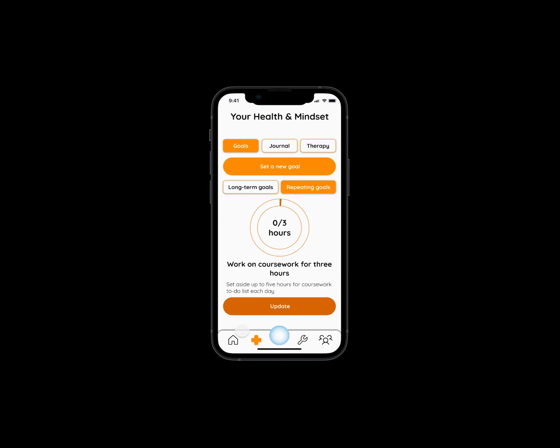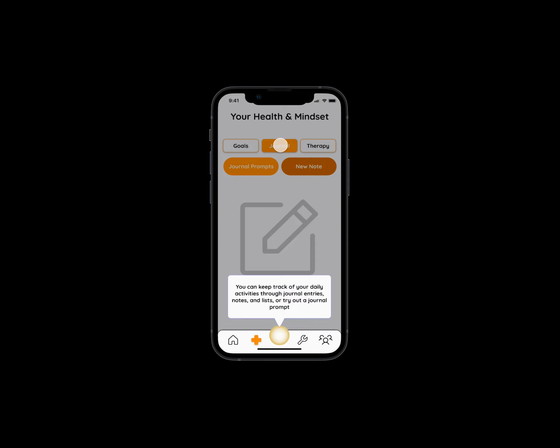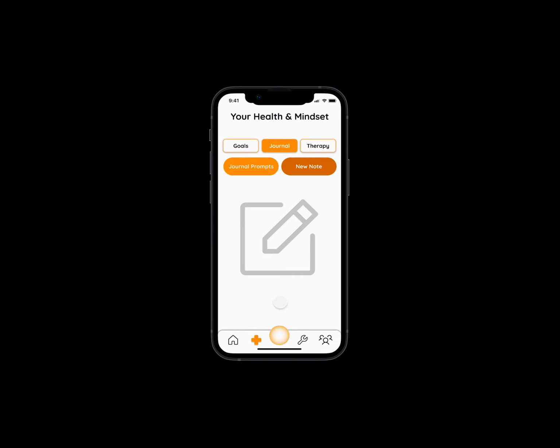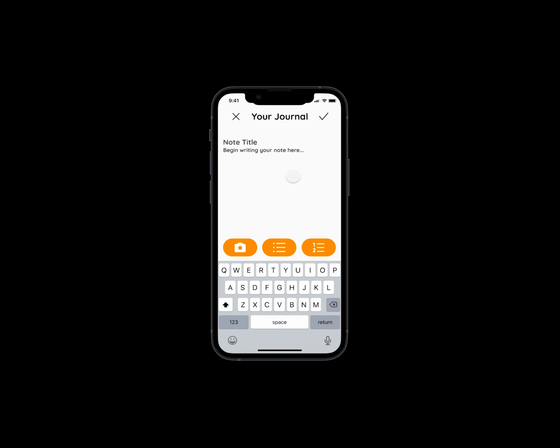The app also features a journal section, which acts similarly to a notes app, but also includes prompts for self-reflection and can be shared with a therapist if the user desires.